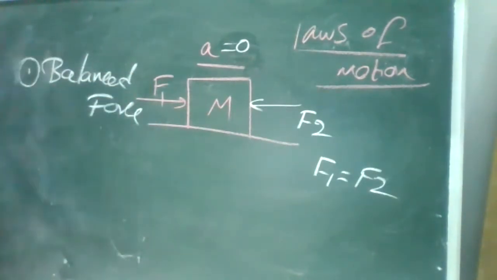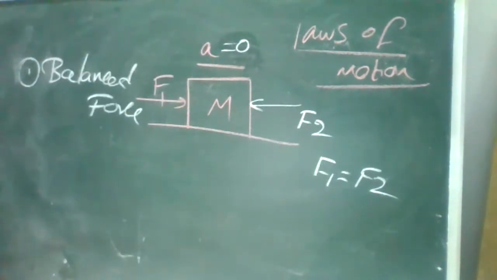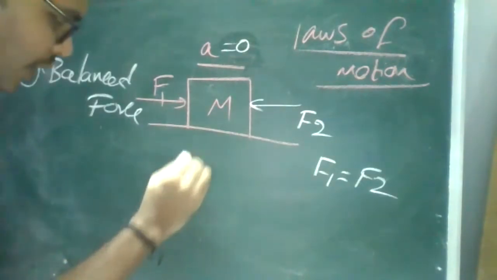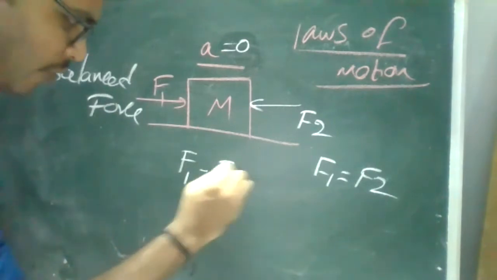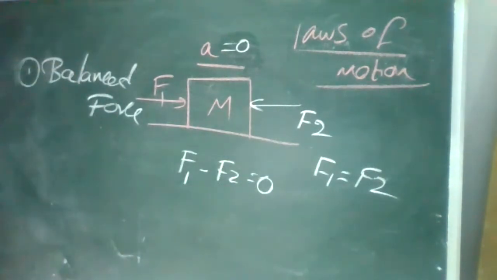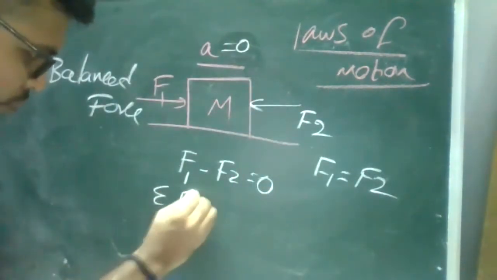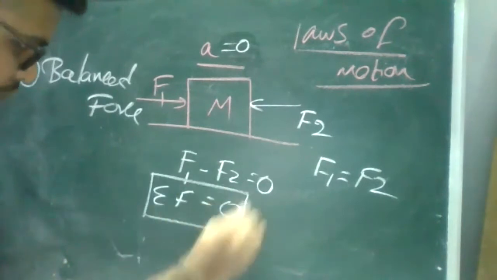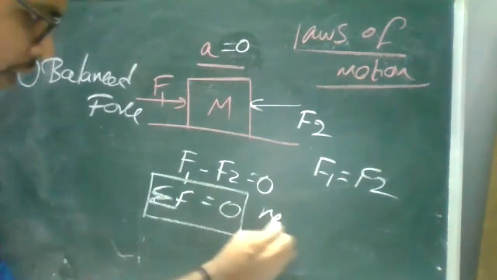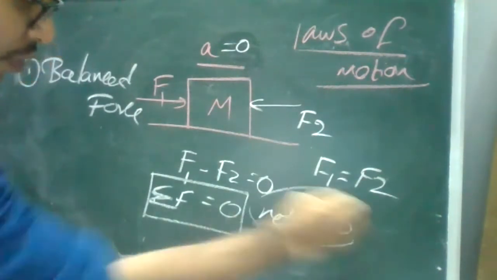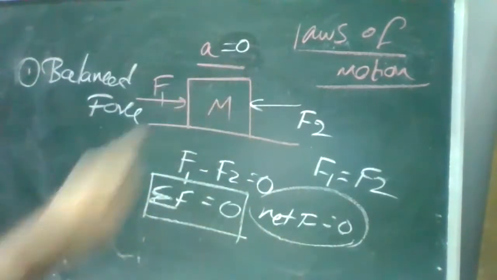Okay. Remember this one. There are so many conditions when you're discussing the laws of motion. It is your first one, second one, and one more thing. The net force, that means here F1 and F2 are both the same. So I can write it as F1 minus F2 is equal to 0. So the total force is equal to 0, or the sum of the forces is equal to 0. The sigma symbol is nothing but summation. Sum of all the forces is equal to 0, or net force is equal to 0, when we are discussing balanced force. Remember, net force is equal to 0, acceleration is equal to 0.